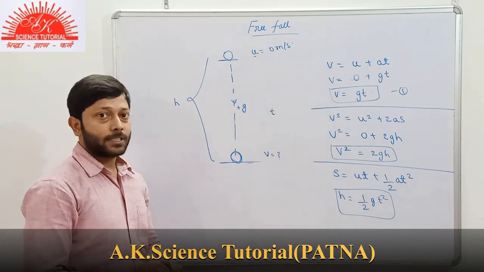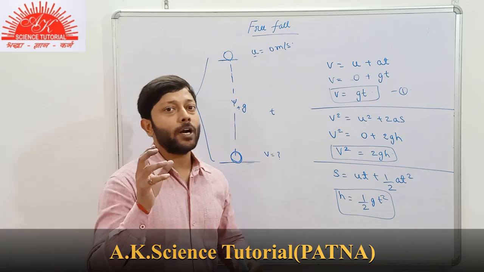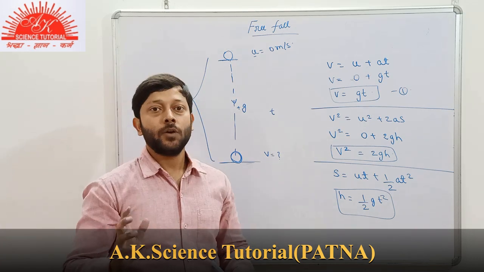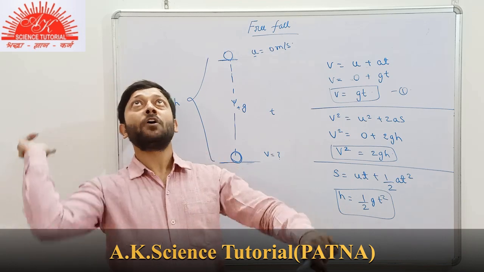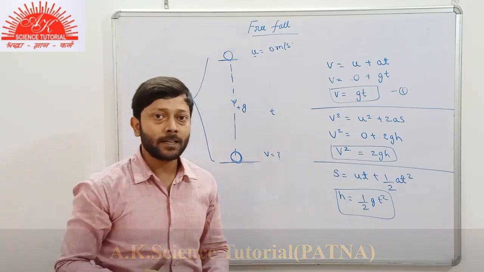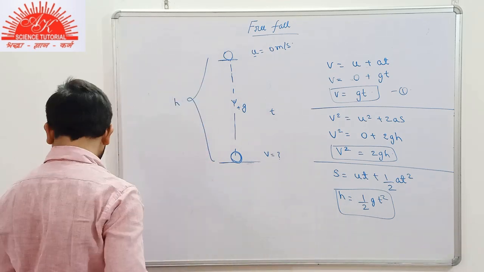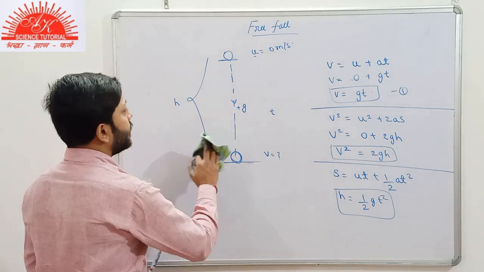Now, if the condition is reversed, if we are told that the body is moving in vertically upward direction, we threw the body in vertically upward direction, then what will be the case here? I'll rub this part.